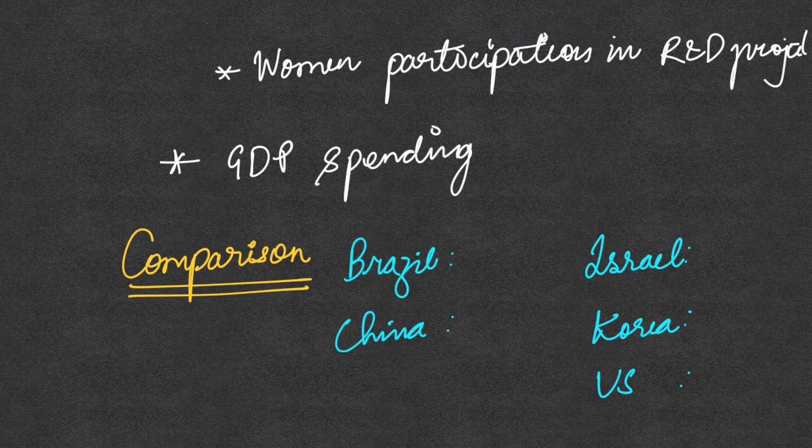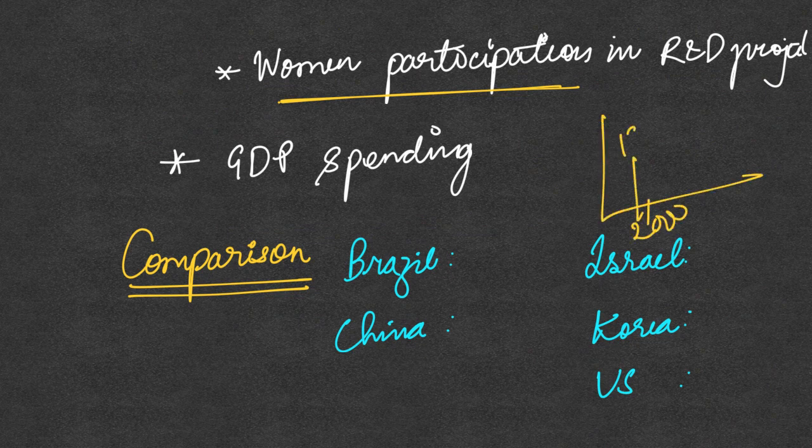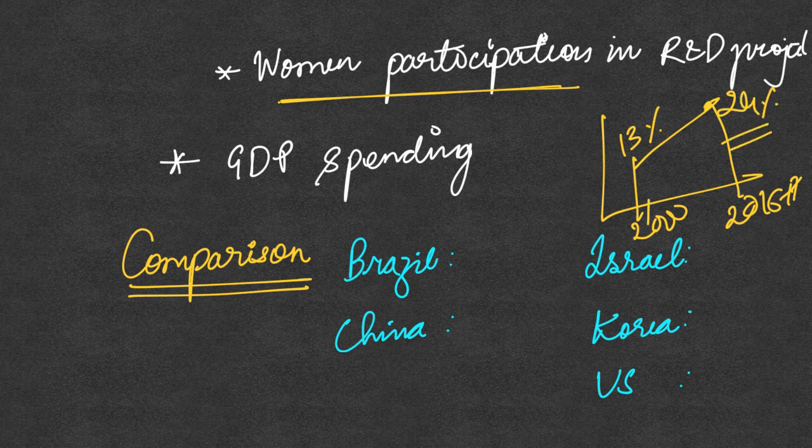The next important positive aspect that this report notes is that women's participation in research and development has also increased. In 2000-2001, their participation was just 13%, whereas in 2016-17, their participation has increased to 24%. So this is another positive thing that is identified by this report.